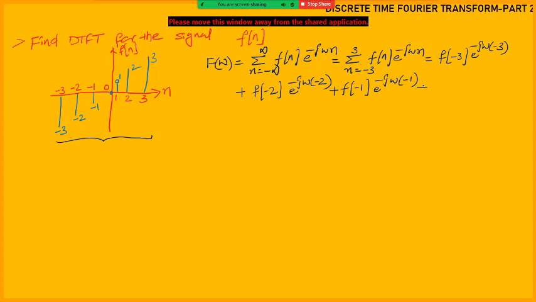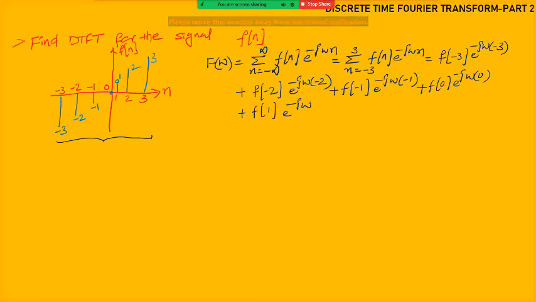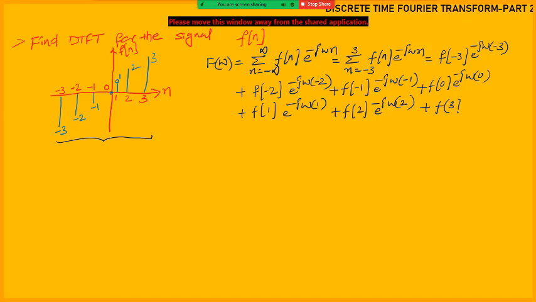If you have any doubt in any step, you can ask. Plus f of 0 e power minus j omega 0. Next, f of 1 e power minus j omega 1 plus f of 2 e power minus j omega 2 plus f of 3 e power minus j omega 3.